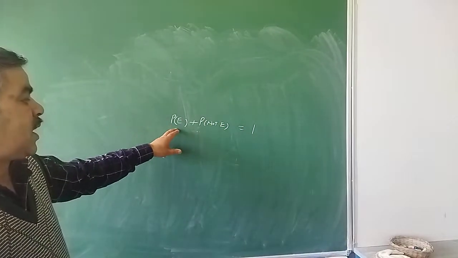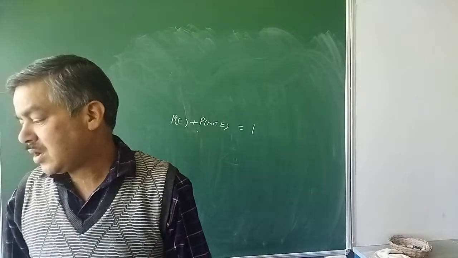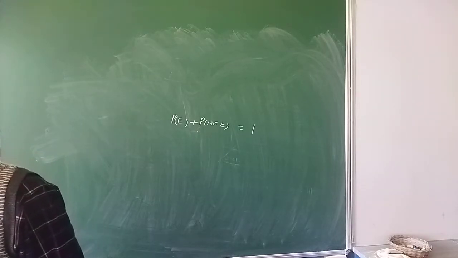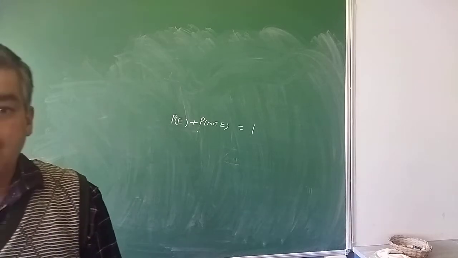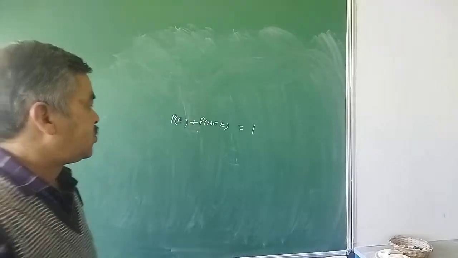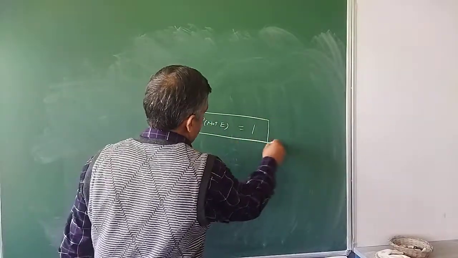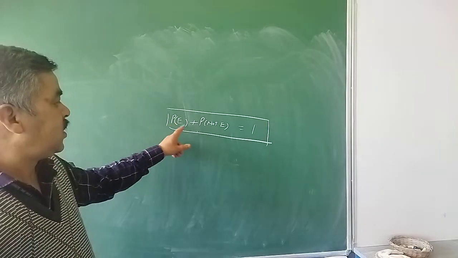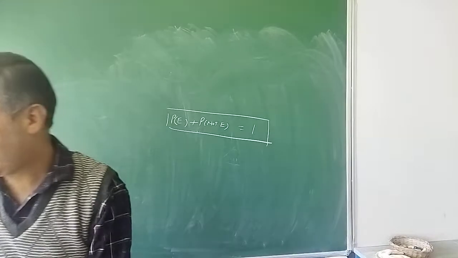Probability of winning the match and losing the match is equal to 1. So P(E) plus P(not E) will give you 1. This is very important to understand. You can use this equation in many questions, it will be very helpful. P(E) plus P(not E) is always equal to 1.